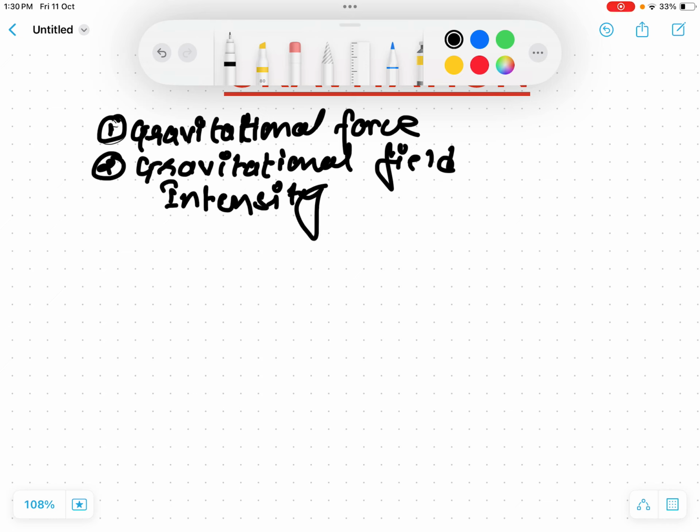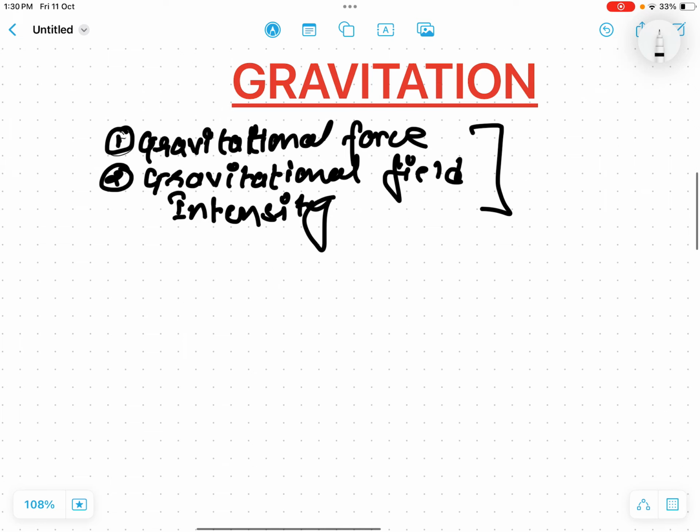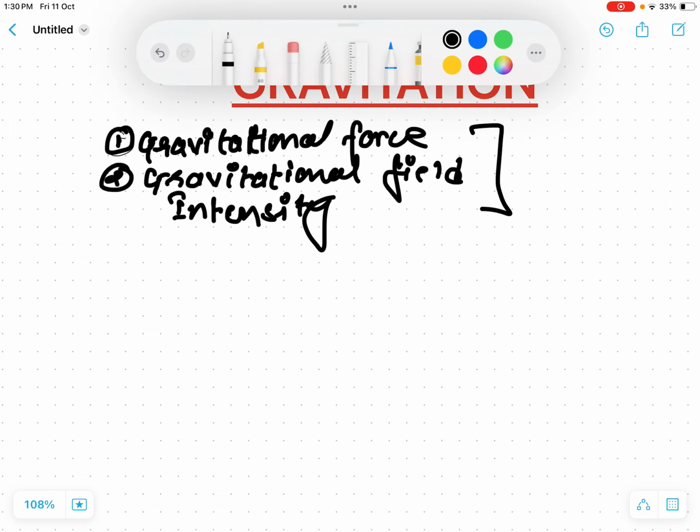In this topic, we'll be learning about acceleration due to gravity, and most of the questions in competitive examinations are asked from these topics. So let's talk about some concepts. Let's learn something about the concept of gravitation. So what exactly is gravitational force?